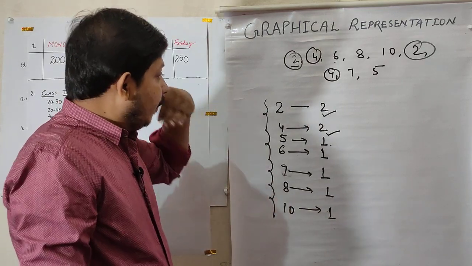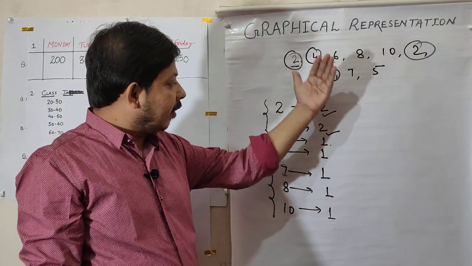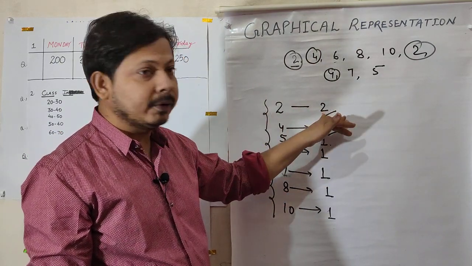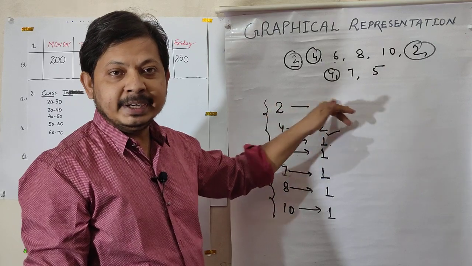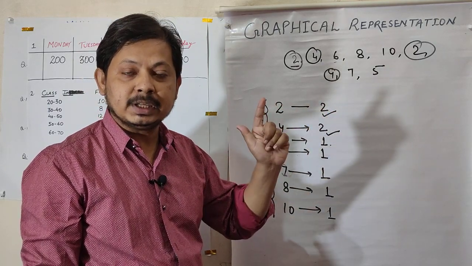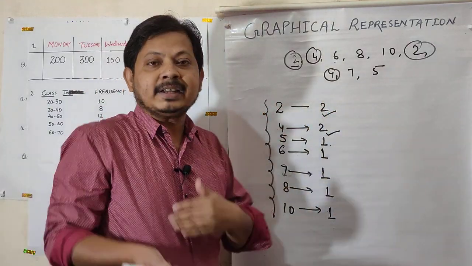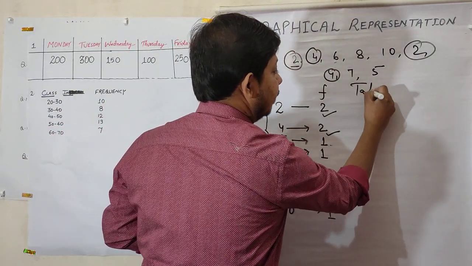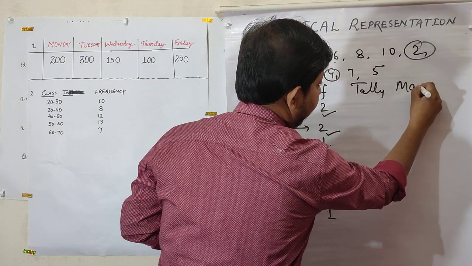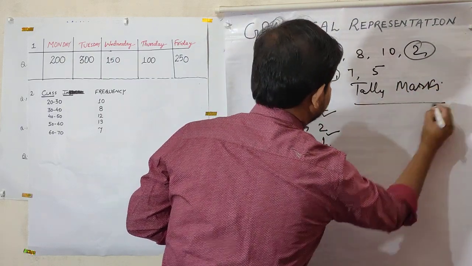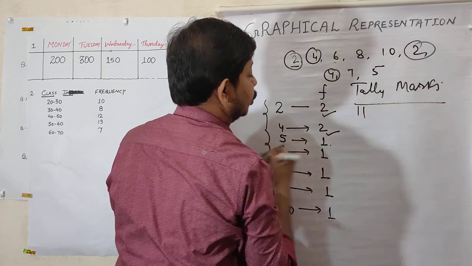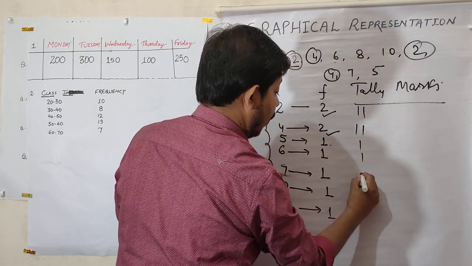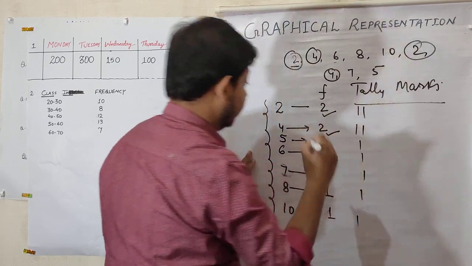So this will represent a value in the form of the data and frequency. 2, how many times? 2 times. This is frequency. Sometimes we also write in tally marks. So suppose this is frequency and then tally marks. How to write tally marks? 2, 1, 2, 2, 1, 2, 1, 1.